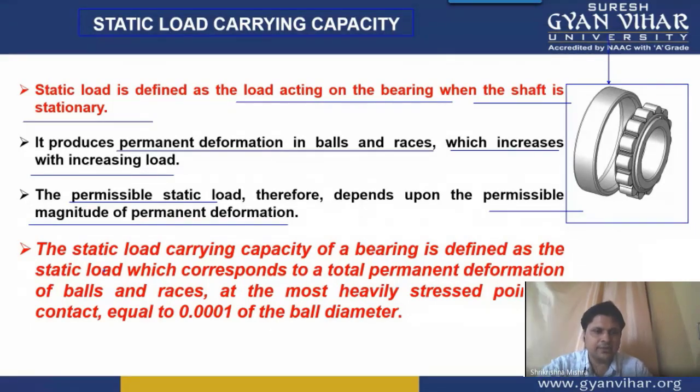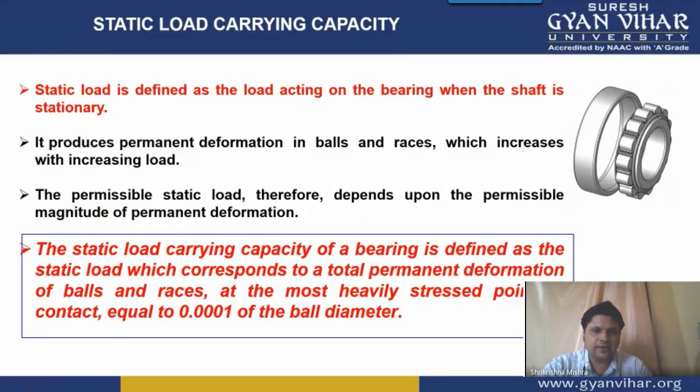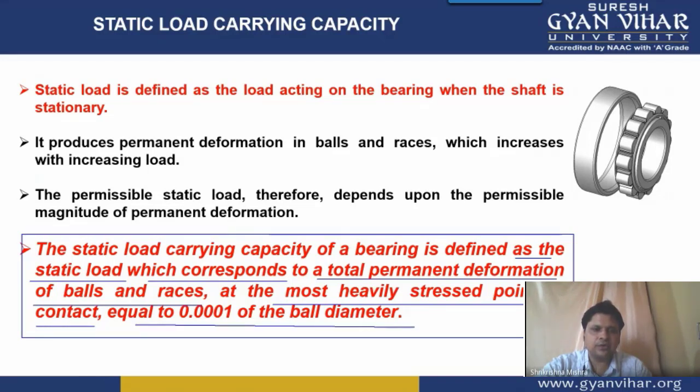So how can we define the static load carrying capacity? In technical terms, it is defined as the static load which corresponds to a total permanent deformation of the balls and races at the most heavily stressed point of contact equal to 0.0001 of the ball diameter. This means the static load which will cause the total permanent deformation of the ball and the inner and outer race at the most heavily stressed point of contact equal to 0.0001 of the diameter.